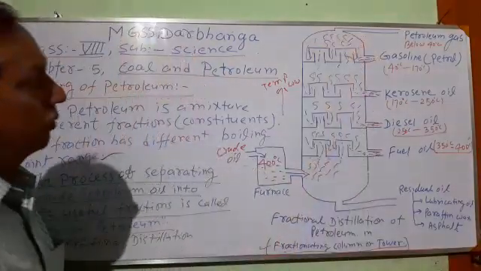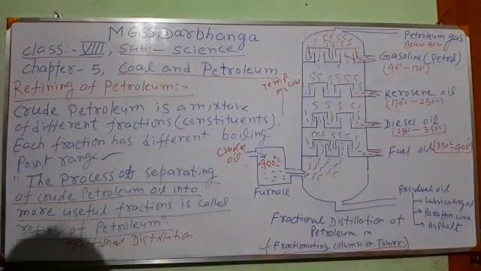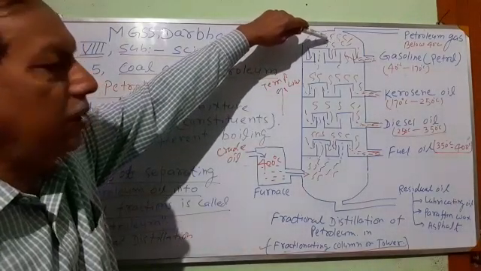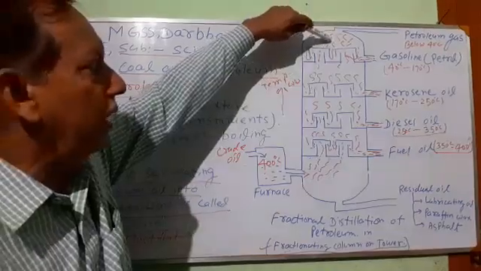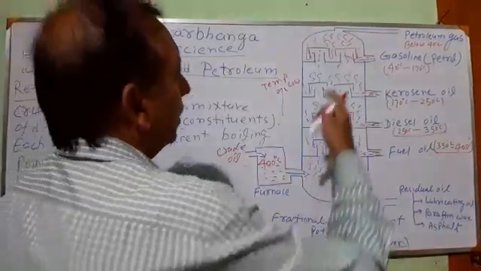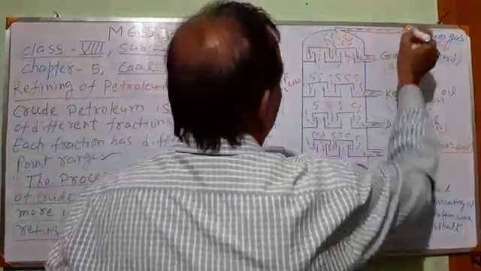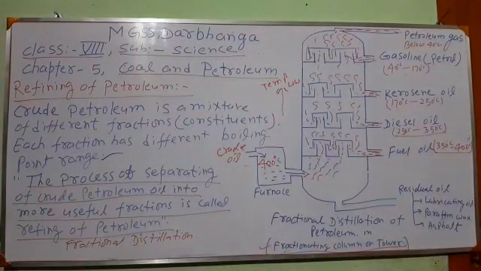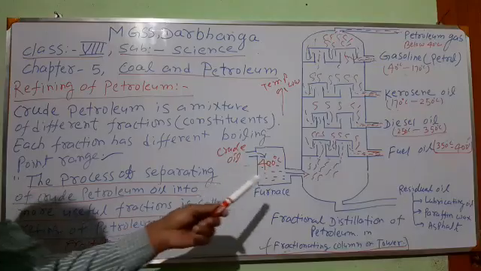At the top of the fractionating tower, the temperature is below 40 degrees Celsius, and even at this low temperature some vapors are still in the form of vapor. They have not condensed. This vapor is collected from the top of the fractionating column. Now, what have we done?